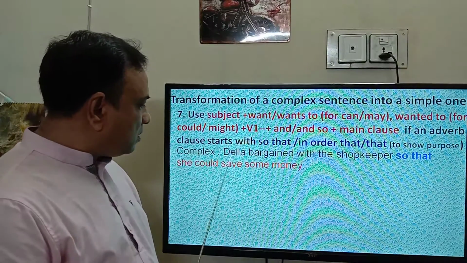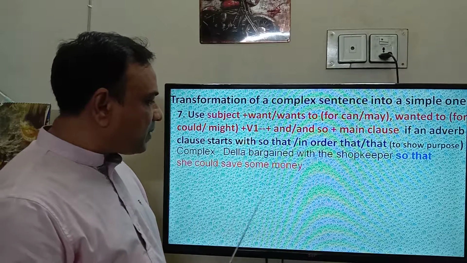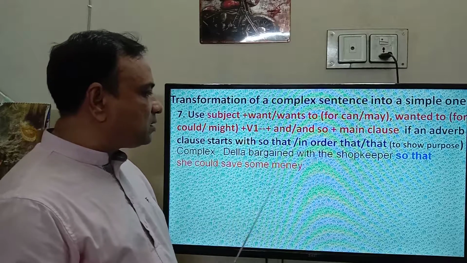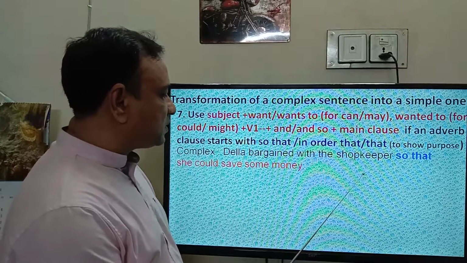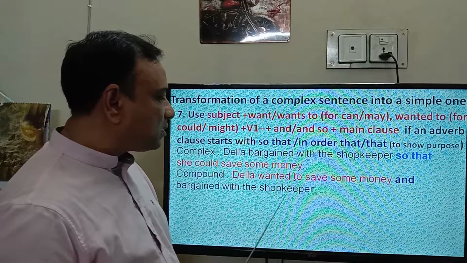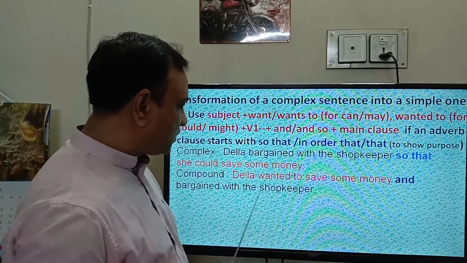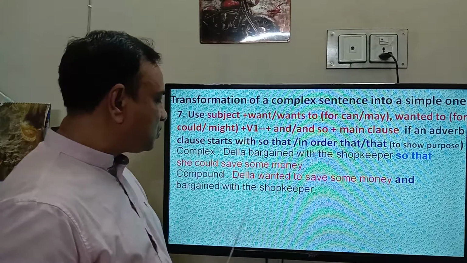So Della wanted to save some money, and so or and she bargained with the shopkeepers. Here is the answer: Della wanted to save some money and bargained with the shopkeepers.